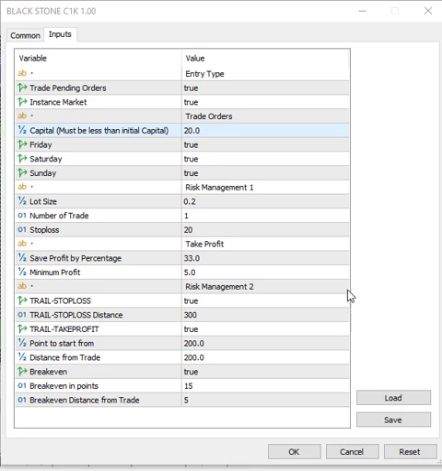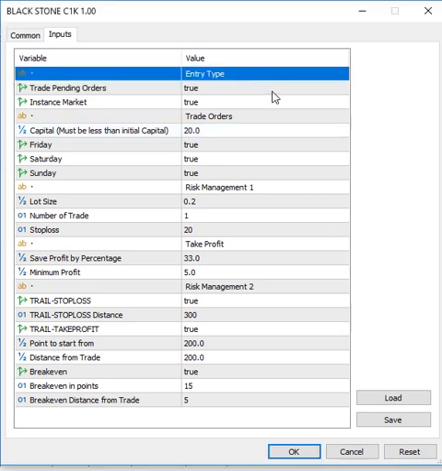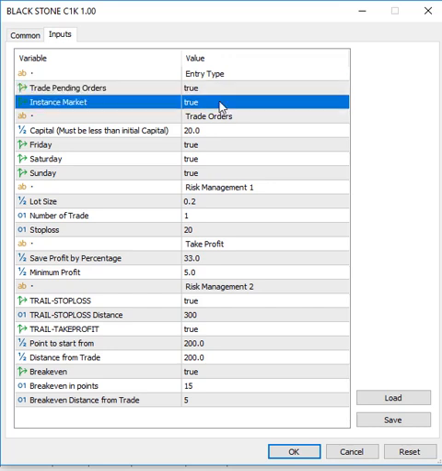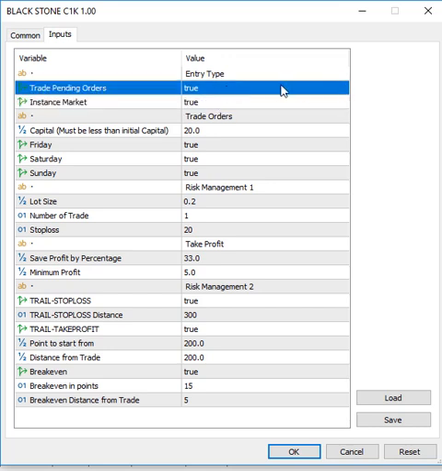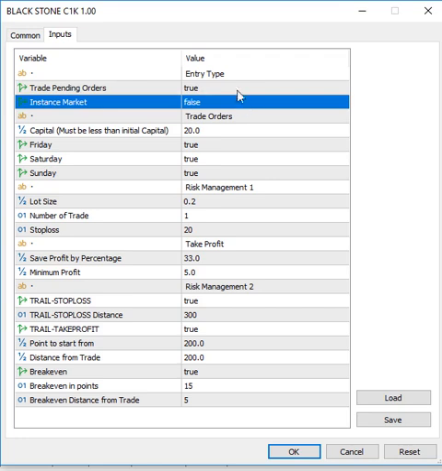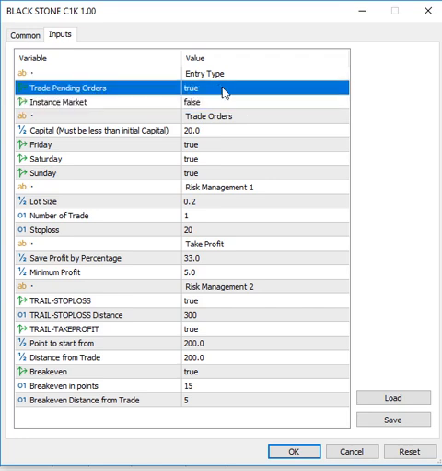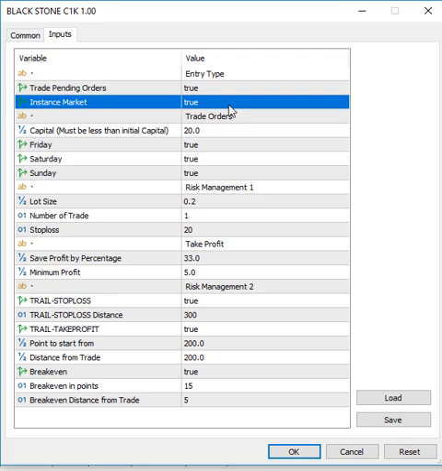Now let's discuss the first stage, which is entry type. I have a pending order and an instant market. Since this is for spikes only, when it gets a logic, or when there is a positive entry and pending order is true, it will add the pending orders. It will not execute the market instantly, but add the pending orders. But when instant market is true, once it gets a logic, it will enter the market immediately.